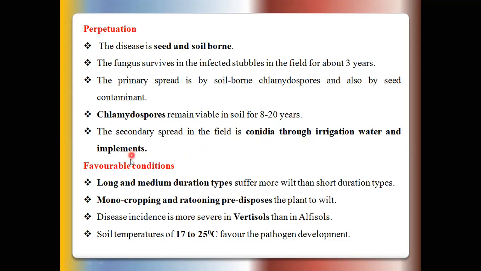So during intercultural operations, some spores may stick on the surface of agricultural implements. In this way the disease spreads from one field to another field. Okay, so this is the perpetuation of Fusarium.